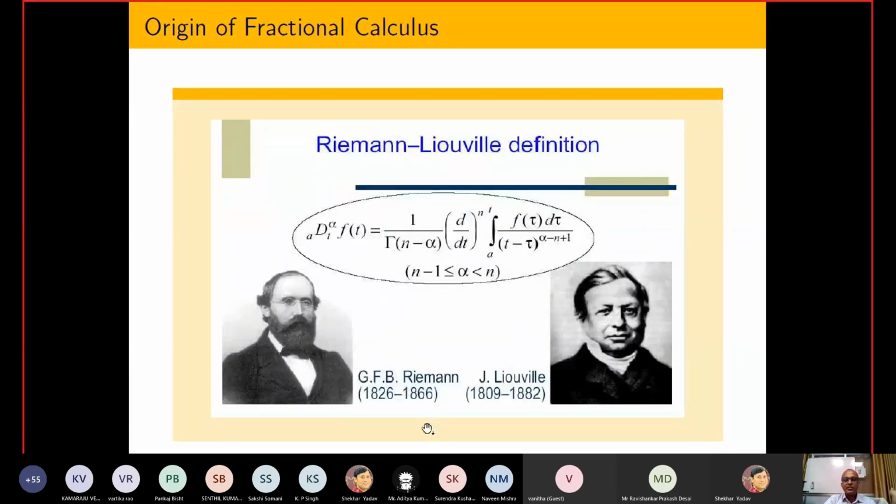After that, people had to wait several years for the concrete definition of the fractional order derivative, and Riemann and Liouville gave this kind of definition. I will tell you how they basically landed up with this particular definition. For the time being, you can just assume that this is the definition of the fractional order derivative.